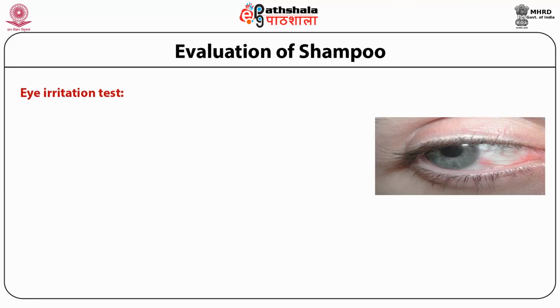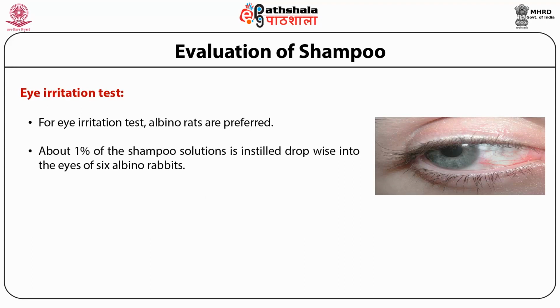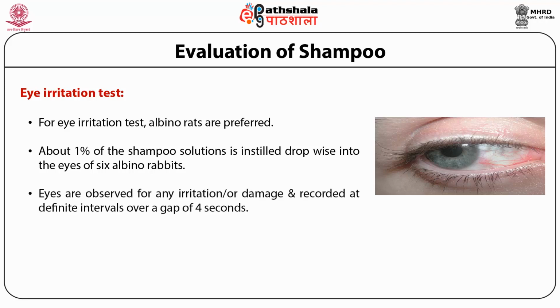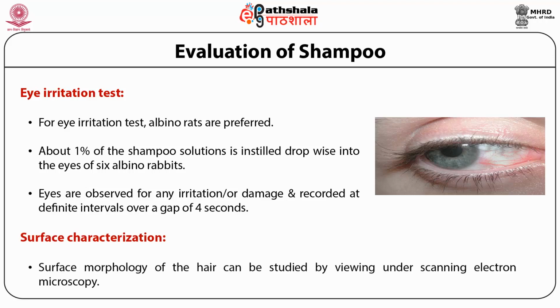Eye irritation test is performed on albino rabbits. About 1% of the shampoo solution is instilled dropwise into the eyes of 6 albino rabbits. Eyes are observed for any irritation or damage and recorded at definite intervals over a gap of 4 seconds. Surface characterization. The surface morphology of the hair can be studied by viewing under scanning electron microscopy.